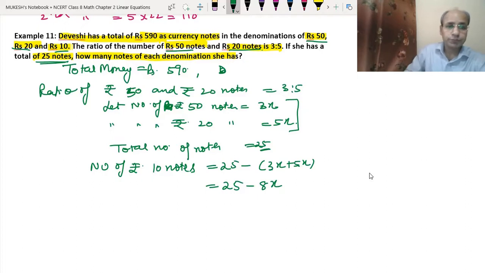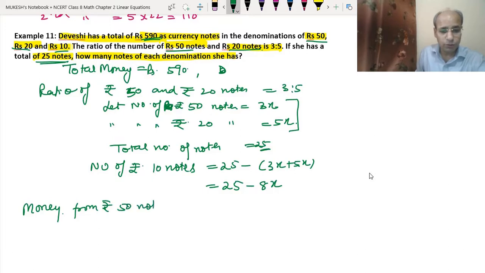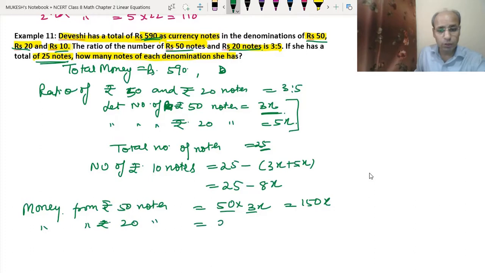Okay, now the total money is rupees 590. That means same as we had done in example 8. So money from rupees 50 notes will be equal to 50 into 3x, because we have 3x notes, which is equal to 150x. Means 50 into 3 is 150. Money from rupees 20 notes will be equal to 20 into 5x, because we have 5x notes. 20 into 5 is 100x.